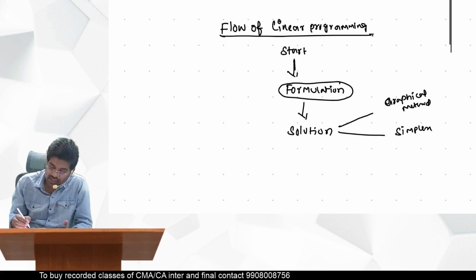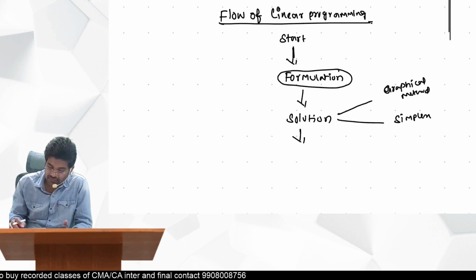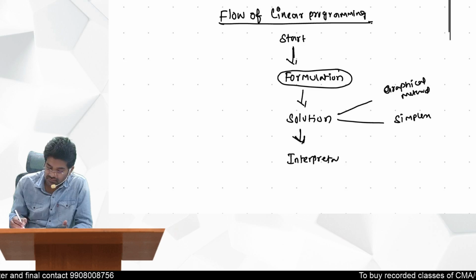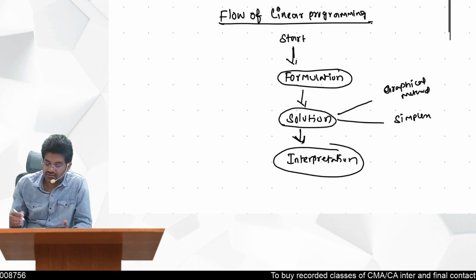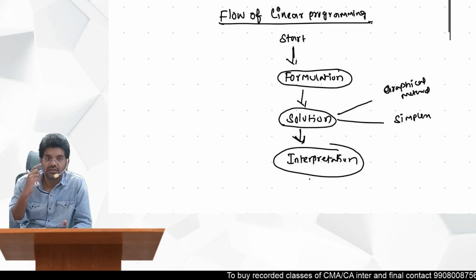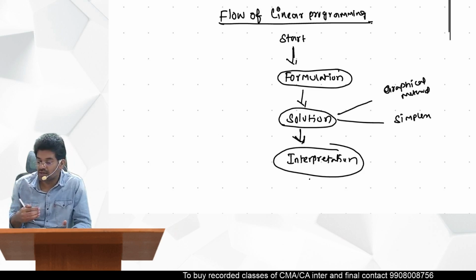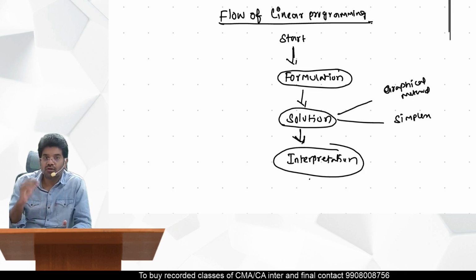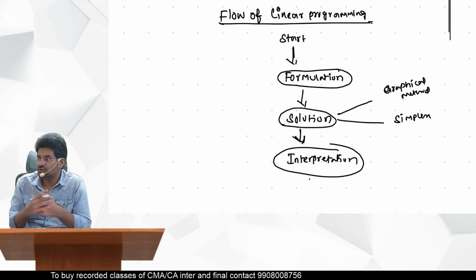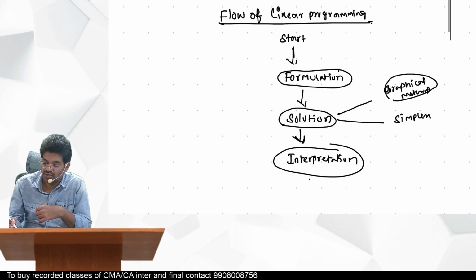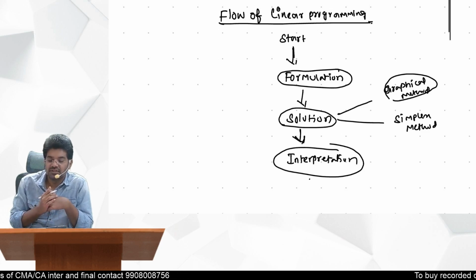Once you get solution, then comes interpretation. So solution, then interpretation, then stop. So this is the flow of linear programming. First you need to formulate the problem, that is either maximize or minimize, then get the solution using this graphical method or simplex method. So these are the methods what we have, right?